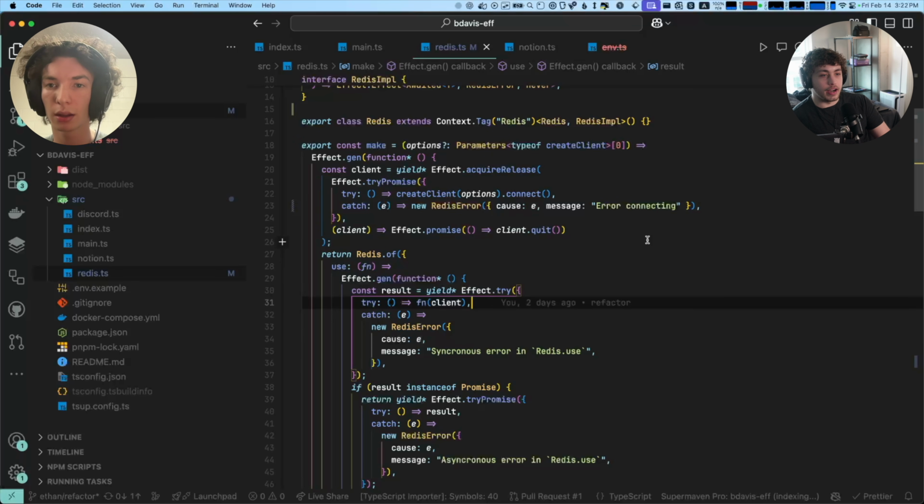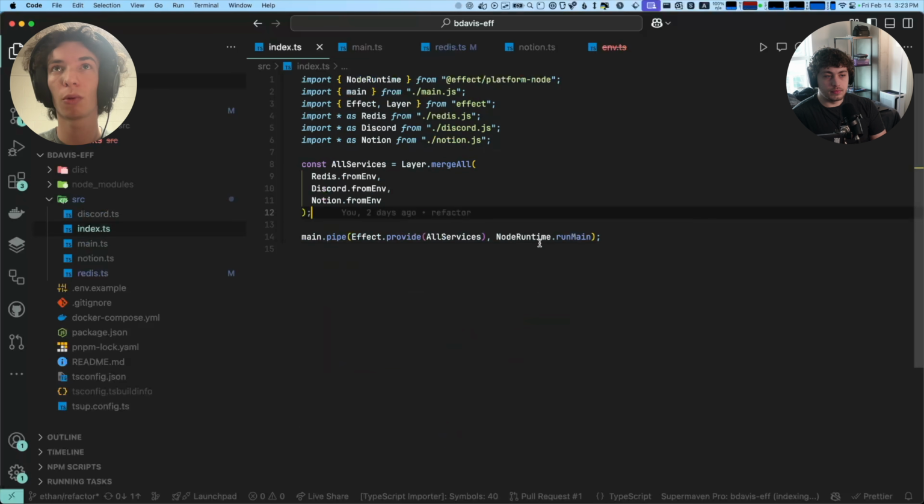The second function there, client.quit, just turns off the client when we're done using it. One distinction to make from Go is that in Go, it's not very customizable: defer runs at the end of the function body. With Effect, you can say this effect has a scope, and I don't want to close the scope until later. You could literally close it at the very top level of your program, in main or in index. Right here we could do effect.scoped, and then every scoped thing from our entire program, if we didn't handle it anywhere else, would close all its finalizers right at the end.